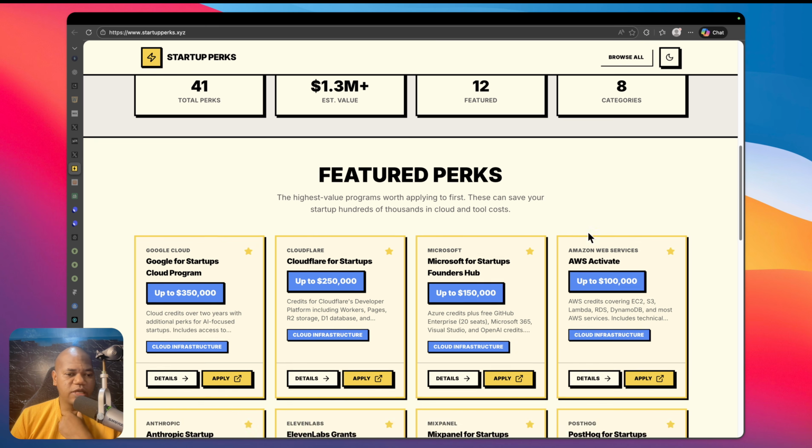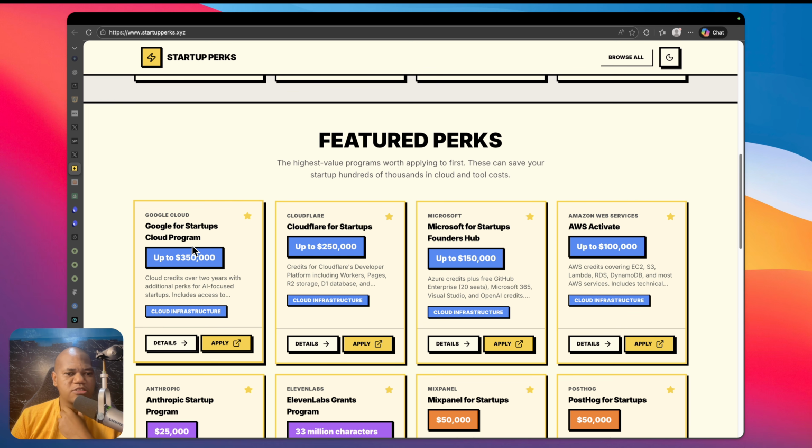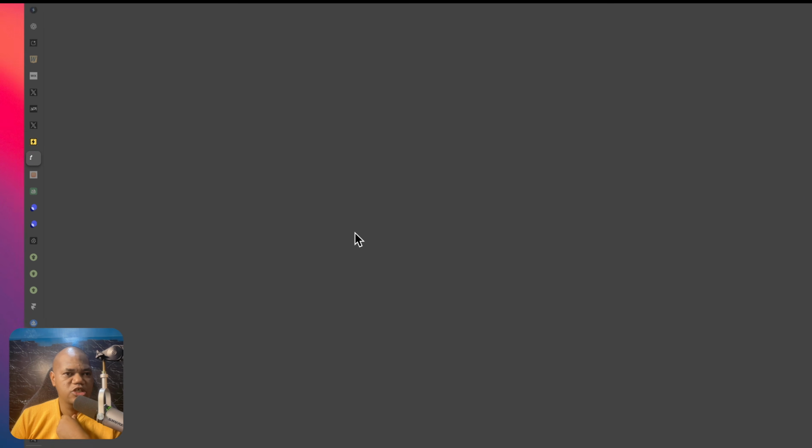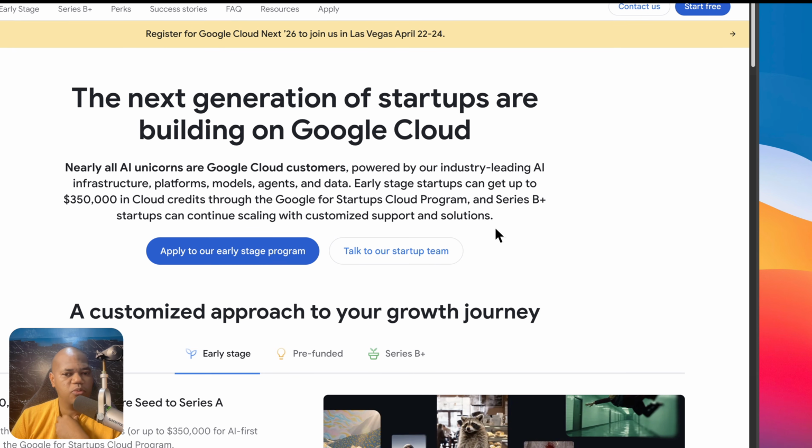So these do exist. The first one here says Google for Startups Cloud Program. Cloud credits over 2 years with additional perks for AI focused startups. So I'm definitely going to apply for this. I use Google a lot these days. Gemini, I have a paid Gemini account for things like Nano Banana and stuff like that. So why not? The good thing is, of course, you can read details here, but this will take you straight up to the application portal.